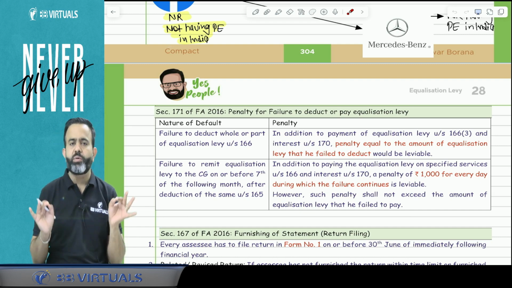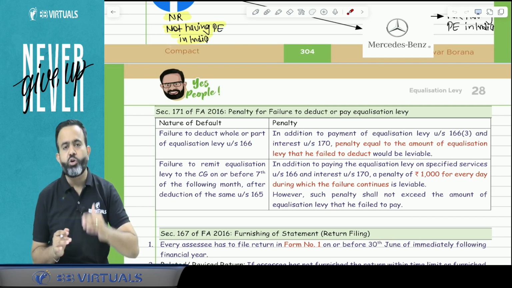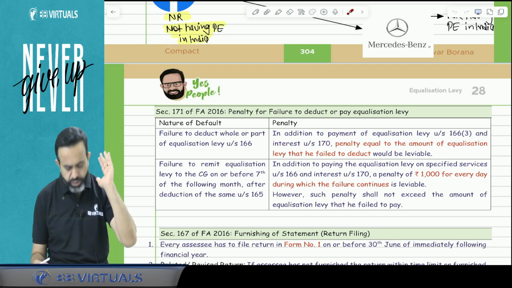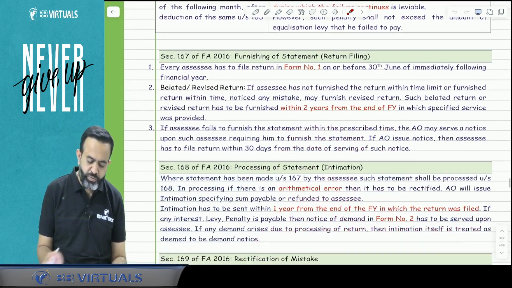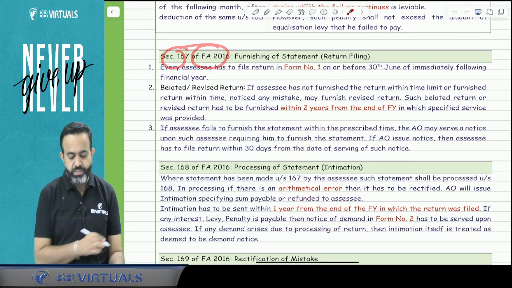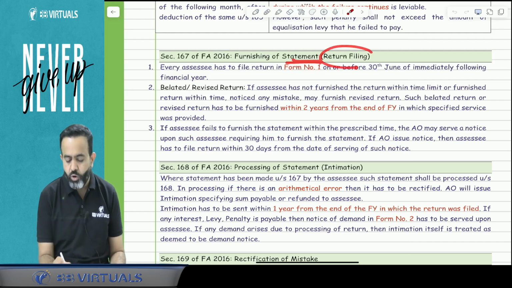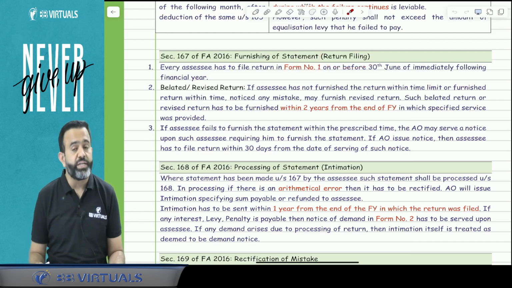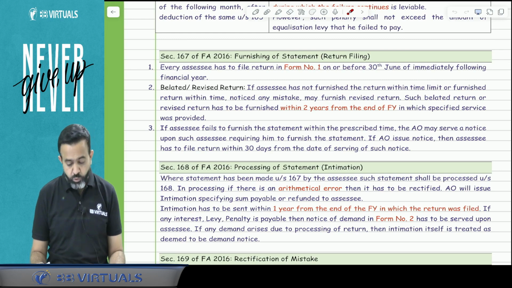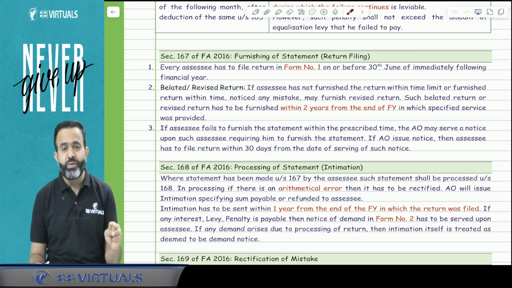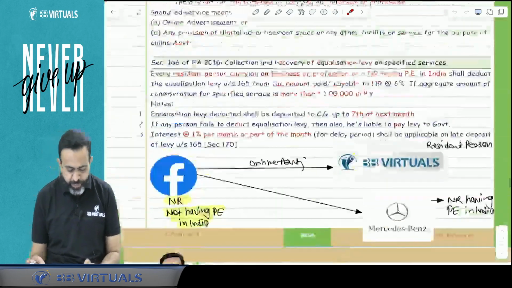So whatever the total amount of the equalization levy, that penalty cannot be more than 100% of the equalization levy. Now the next part is Section 167 of the Finance Act 2016, that is furnishing of a statement or return. Guys, the equalization levy return is also required to be filed. But the question is, who will file the equalization levy return? Will the return be filed by Facebook?